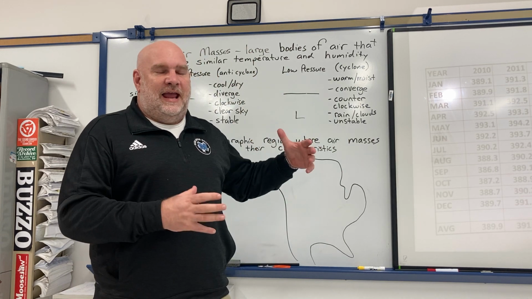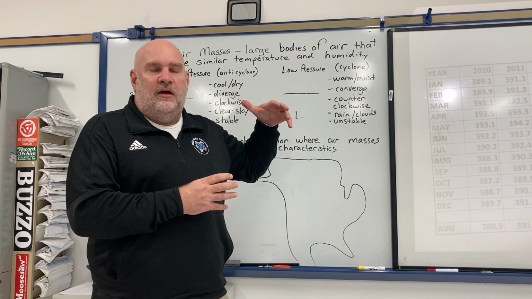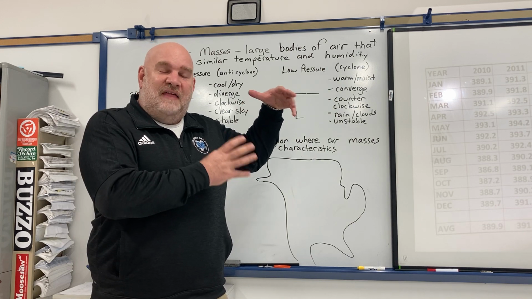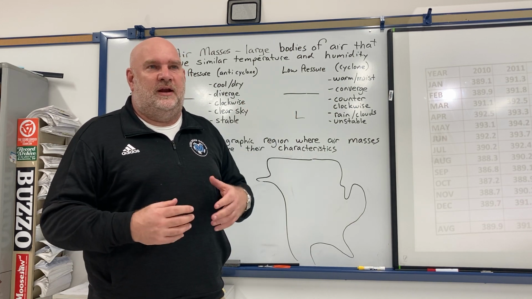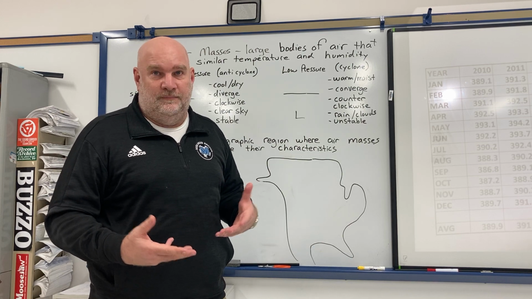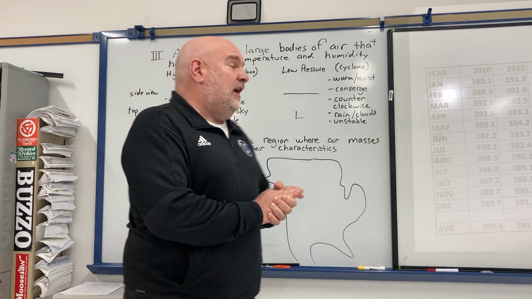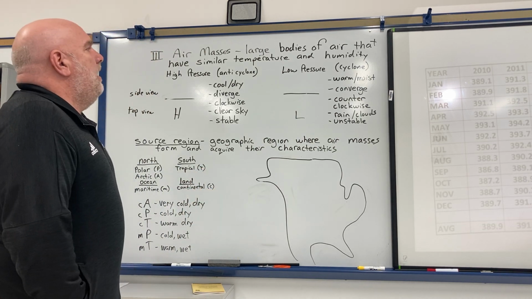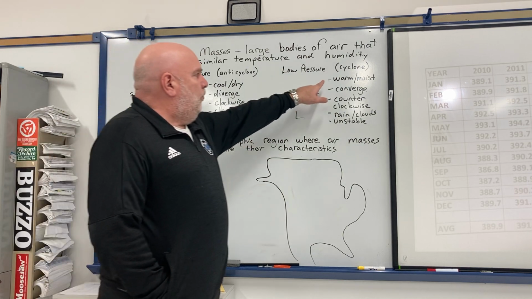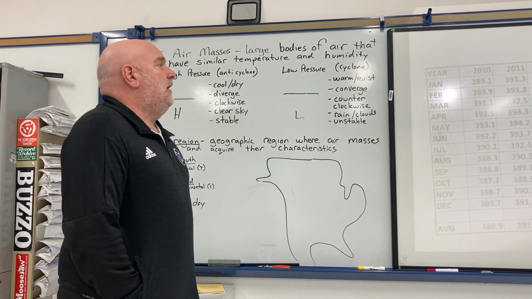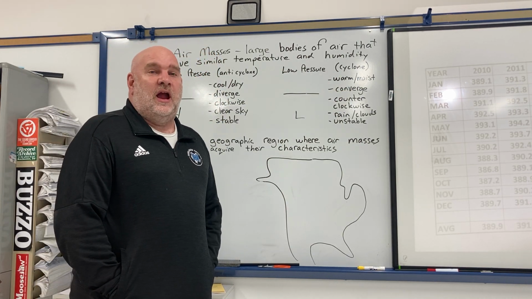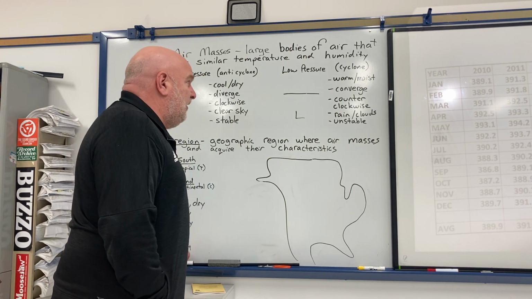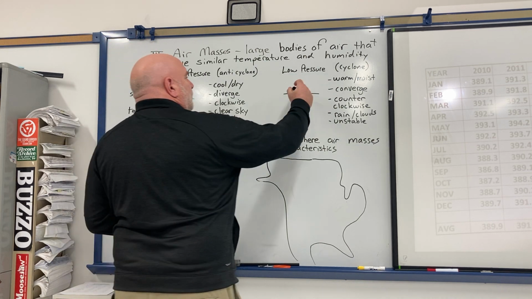Or if there's a chunk of air from northern Canada, where the sun is lower in the sky and it's getting less energy, if that were to move down where we are, it's going to bring colder temperatures with it. So that's what we're looking at today, air masses. All right. Now, let's say I have a warm, moist air mass. Warm, moist air has very low density, and air that has a lower density tends to rise.